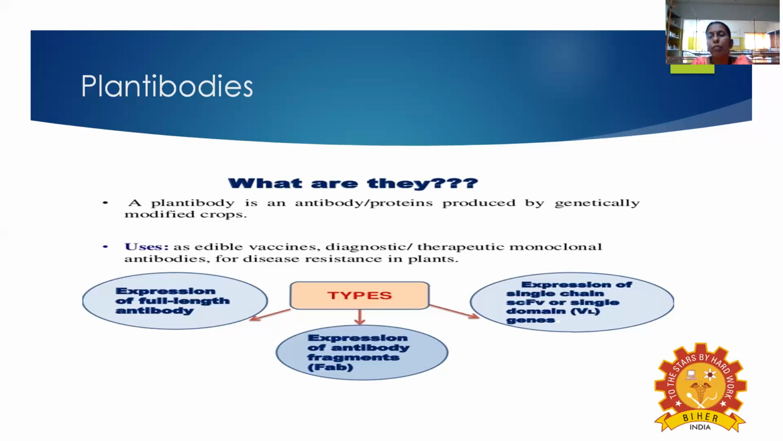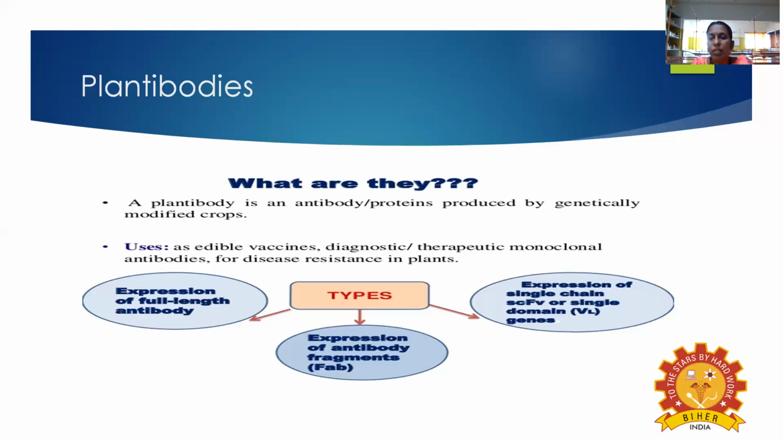So how do we use the antibodies? We are saying that antibodies are protein in nature. So the new trend in the application of genetic engineering is called edible vaccines. We take the vaccine in oral form, in the form of food. That is called an edible vaccine. Another purpose is for diagnostic and therapeutic use, monoclonal antibodies, and for disease resistance in plants.